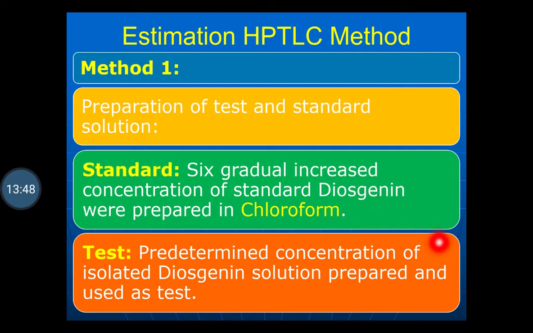Then the test is prepared, that is the extracted diosgenin is used for the test. A predetermined concentration of isolated diosgenin solution was prepared and used as a test. So at the start you have to prepare the standard solution in 6 gradually increasing concentrations and the test solution of the isolated diosgenin.